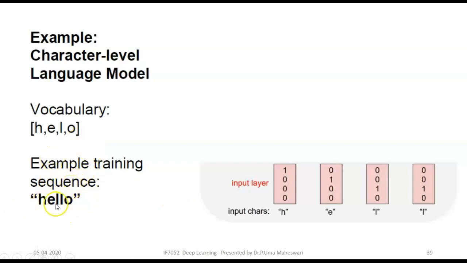There are 4 varying characters H, E, L, O, and each character has a 1-0 vector. For H it is 1000, then 0100. This is what we have already discussed. Now the input layer consists of all 4 characters along with the 1-0 vectors, given as x1, x2, x3 and x4.